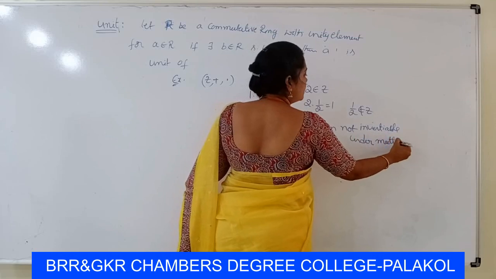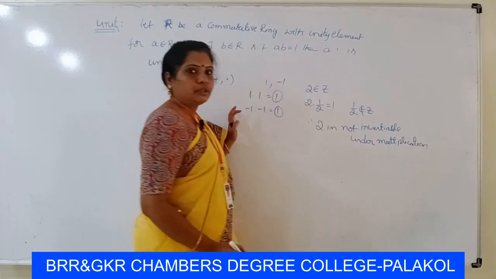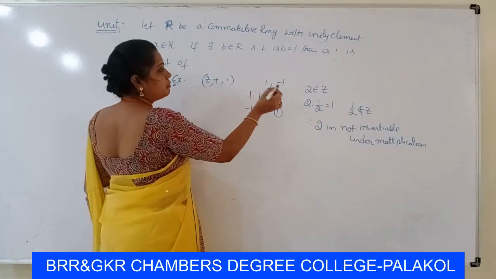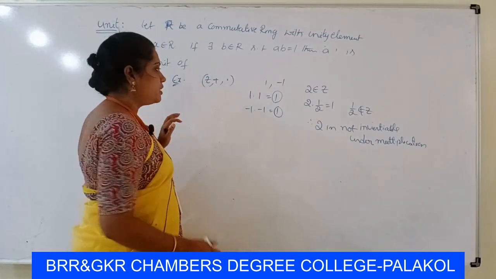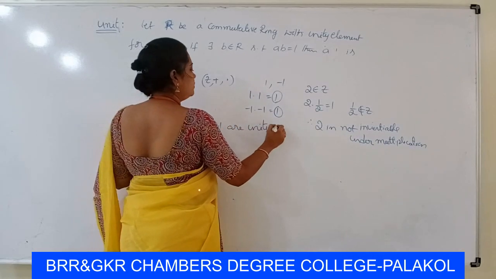The remaining elements are not invertible under multiplication. Only the elements 1 and minus 1 are invertible under multiplication. Therefore 1 and minus 1 are the units of Z.